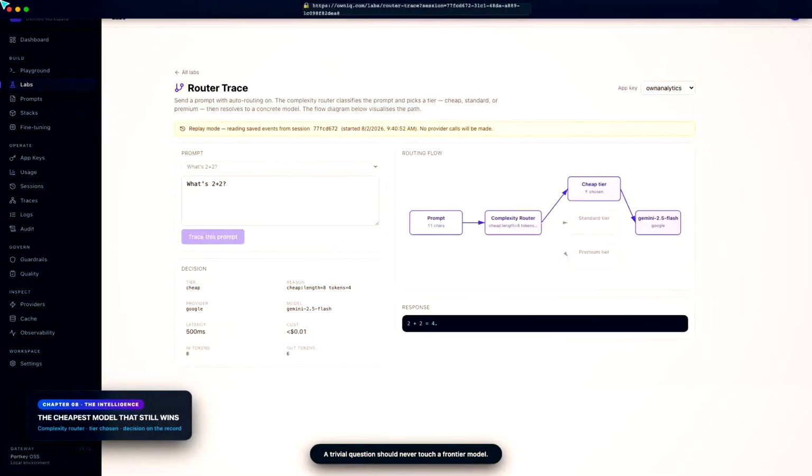And OwnIQ does not only watch, it decides. The complexity router reads each prompt and picks a tier. A trivial question never touches a frontier model, it drops to the cheap tier, and the entire decision, reason, and cost stays on the record.